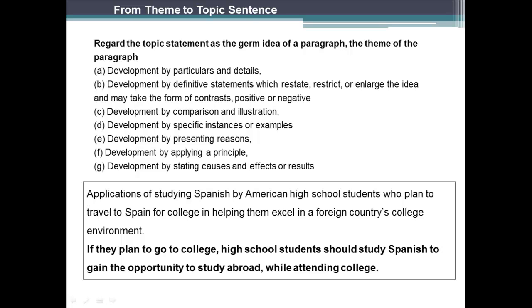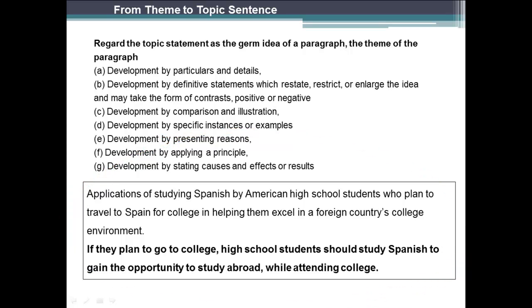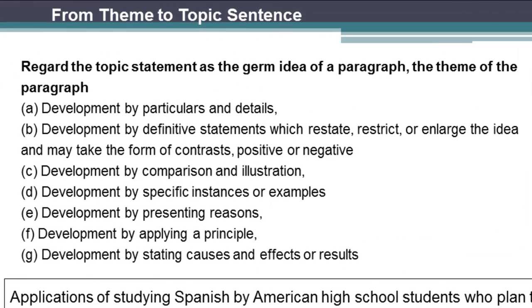Here we're going to go through each of the themes that we developed in the previous video and turn it into a topic sentence. How you phrase your topic sentence will depend upon how you're going to develop your paragraph. There are specific ways of developing a paragraph, and we have them listed here.